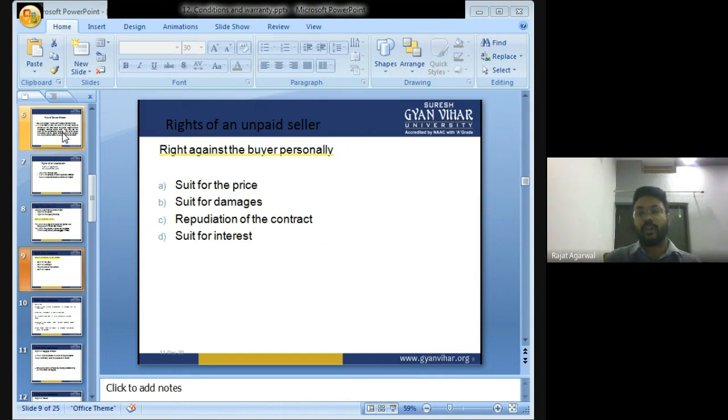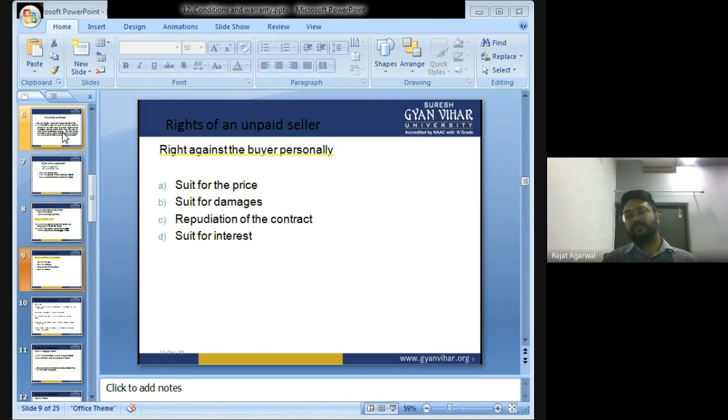Repudiation of the contract. It means cancelling. A seller can cancel the contract of sale. Suppose I want to purchase an air conditioner, an AC. I went to an electronic shop. I made a contract with the shopkeeper that I will purchase the air conditioner after 5 days. He said okay. Now suppose in between those 5 days he gets a better deal, then he can cancel the contract with me and he can sell that AC to another person.